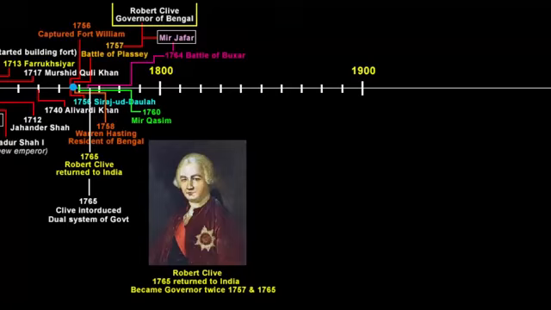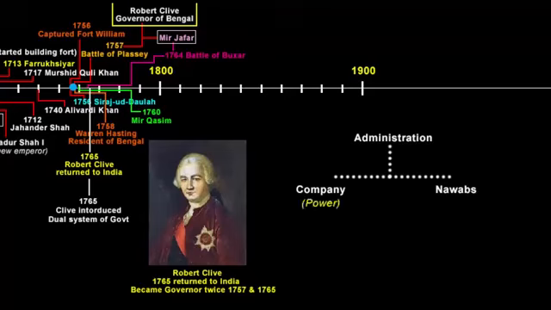The dual system of government was a double system of administration, introduced by Robert Clive. Under this system, the administration was divided between the company and the Nawab, but the whole power was actually concentrated in the hands of the company. This complex system remained in practice from 1765 to 1772. Under this system, the company undertook the defense and left the civil administration in the hands of the Nawab.